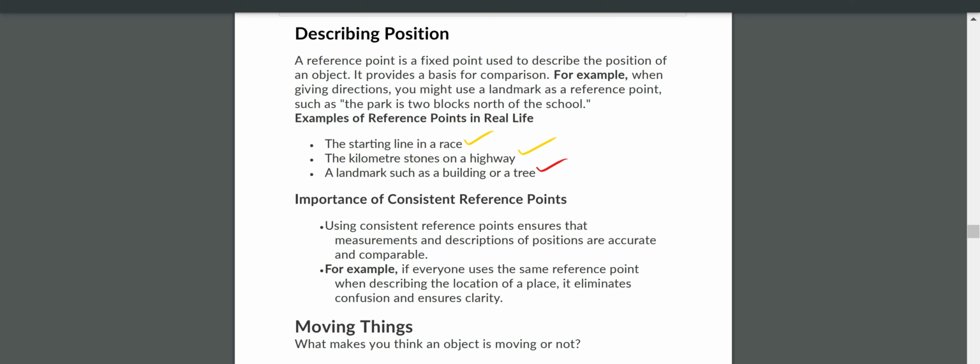Importance of consistency of reference point. Using consistent reference points ensures that measurements and descriptions of positions are accurate and comparable. If everyone uses the same reference point when describing the location of a place, it eliminates confusion and ensures clarity. Everyone should take the same reference point to measure the length, so you don't get confused by taking different reference points.